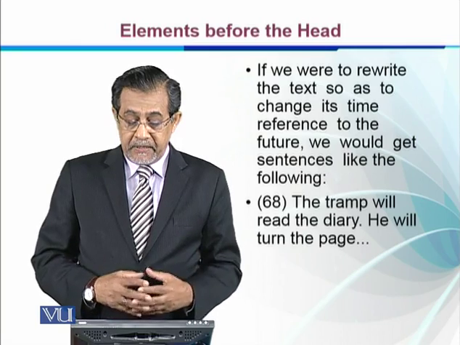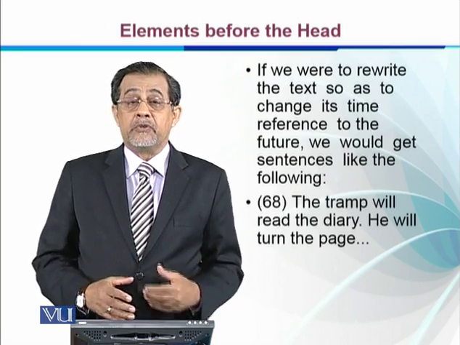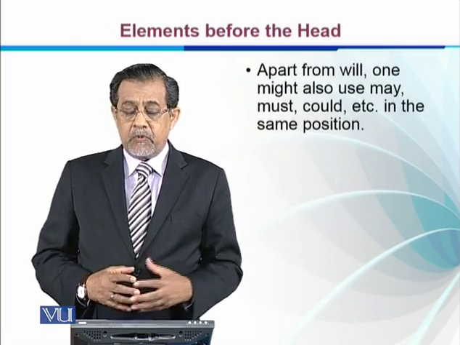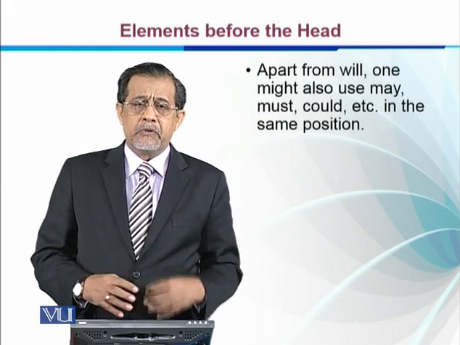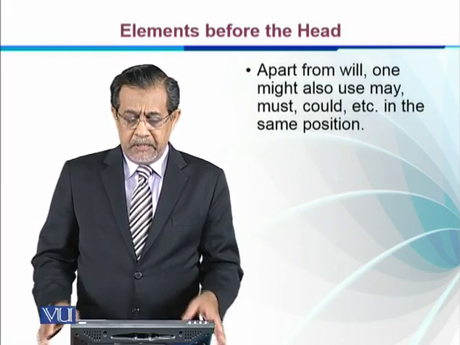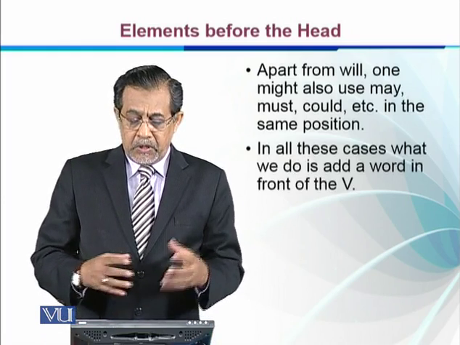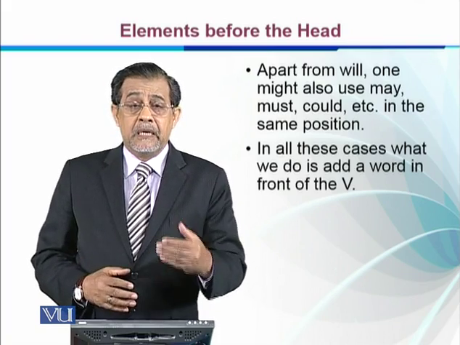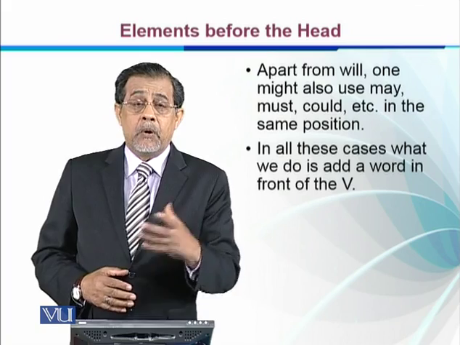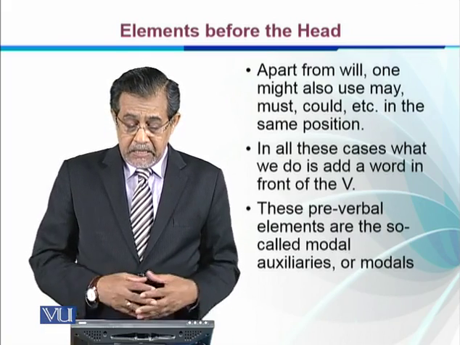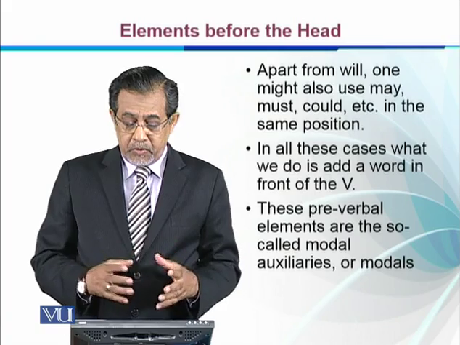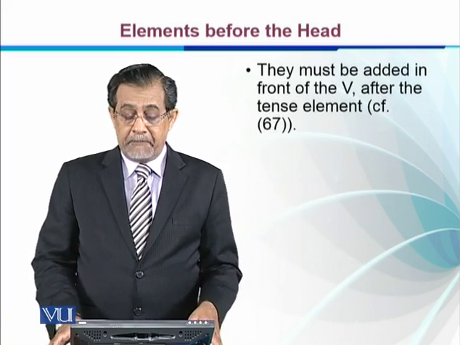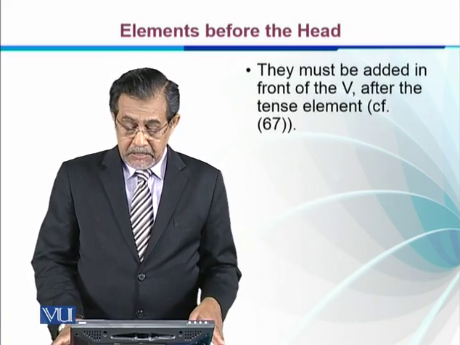The tramp will read the diary, he will turn the page. So we change the first element of the verb phrase. Apart from will, one might also use may, might, can, could, shall, should. So we can use modal auxiliaries, right? In all these cases, what we do is add a word in front of the verb phrase. Obviously, instead of will, we may use may or might, etc. These pre-verbal elements are so-called modal auxiliaries or modals. They must be added in front of the verb after the tense element.